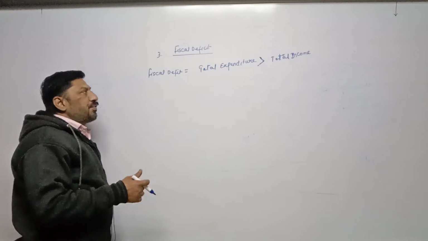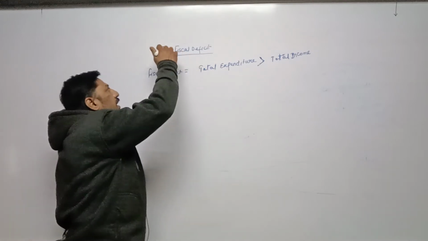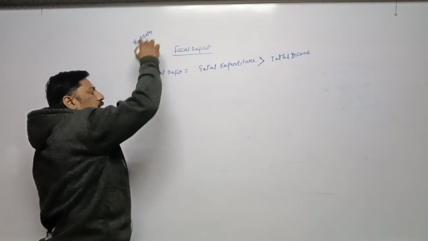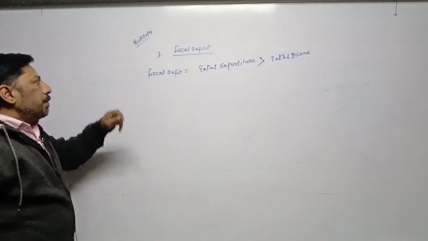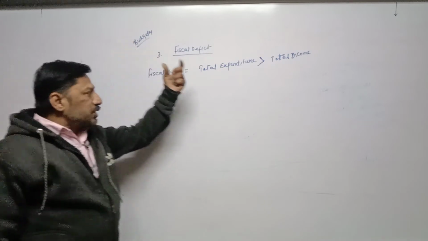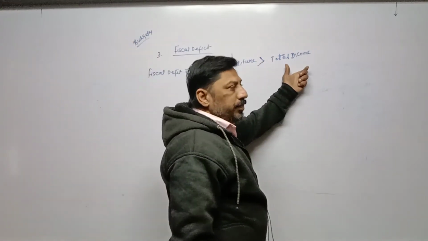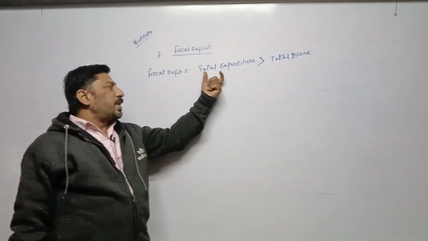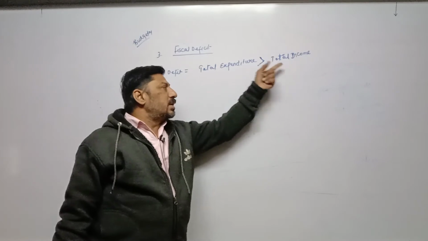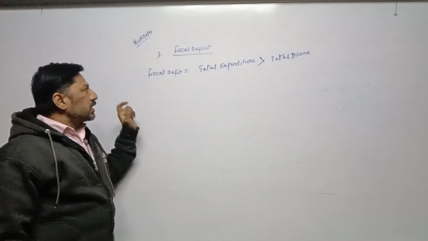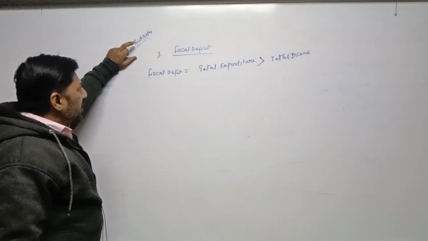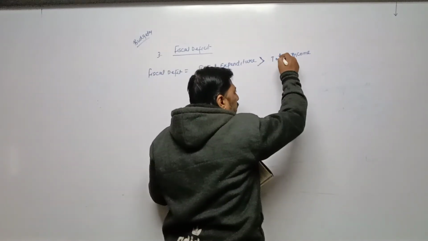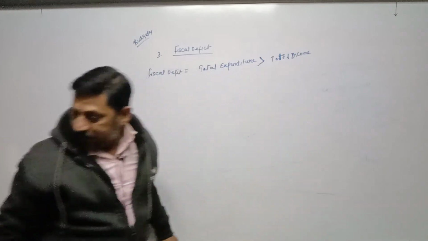Now, what is the difference between fiscal deficit and budgetary deficit? In budgetary deficit also, I have explained that budgetary deficit means when total expenditure is more than total income. In fiscal deficit also I am telling you that when total expenditure is more than total income, then it is called fiscal deficit. Then what is the difference between budgetary deficit and fiscal deficit? Now come to the difference. When we are talking about total income,